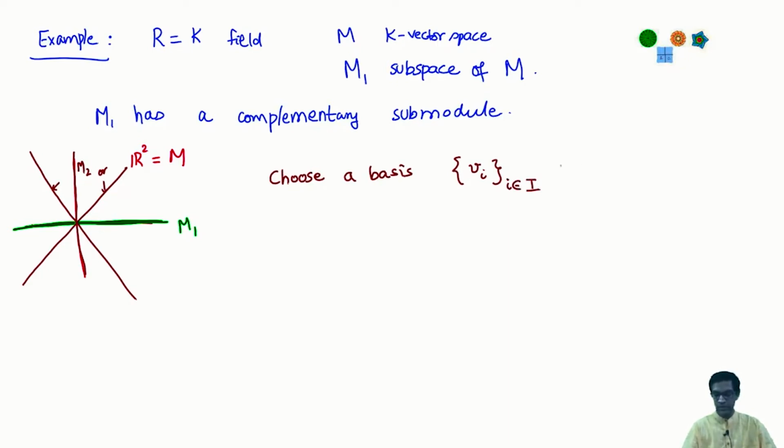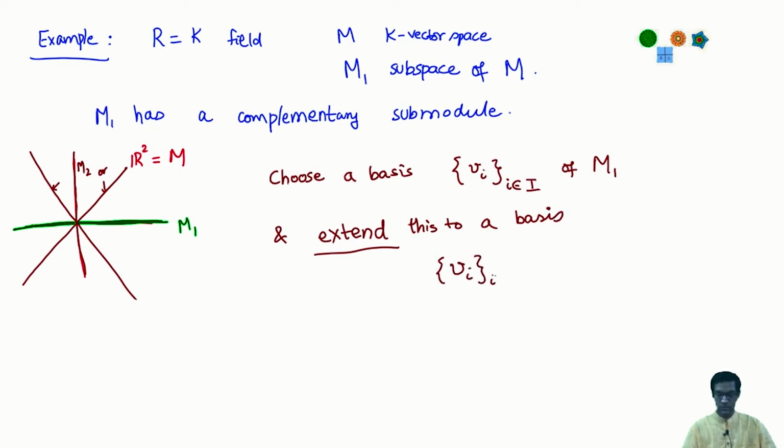The key point here is that this basis can always be extended. I already have some basis vectors, and to that I add a few more, let's call them vi primes, i belonging to some other indexing set J.